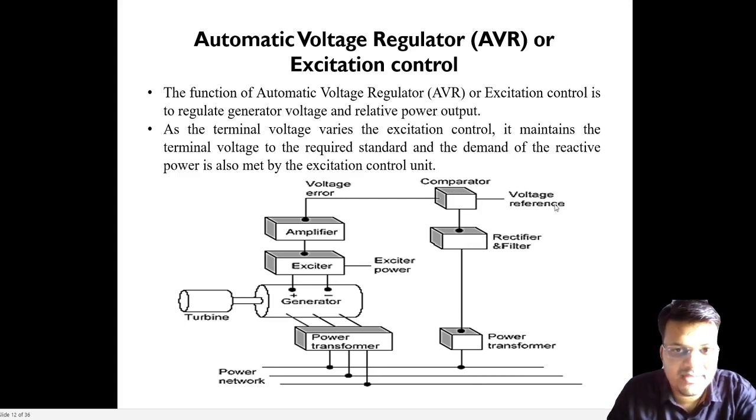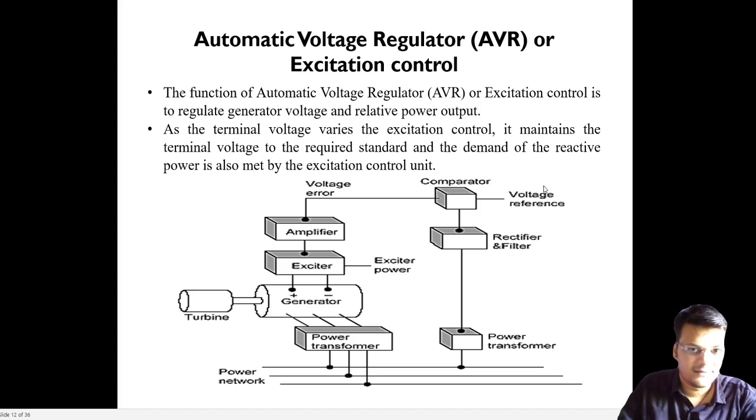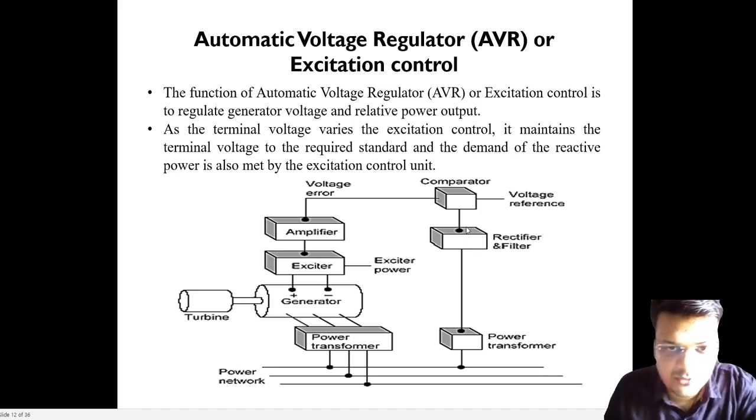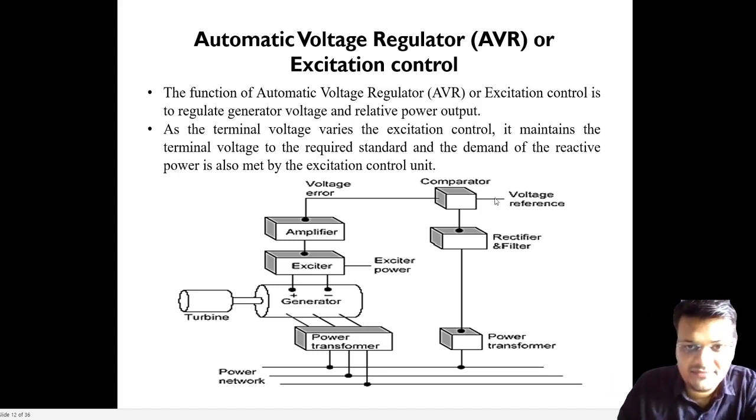There we have some reference voltage and here we get the actual voltage. The difference of these voltages we get as the voltage error. It will be given into the amplifier, because it will be a very small value, so we have to amplify it, and it will be given into the exciter. Why exciter? Because here we are using a synchronous generator, so the exciter is required.